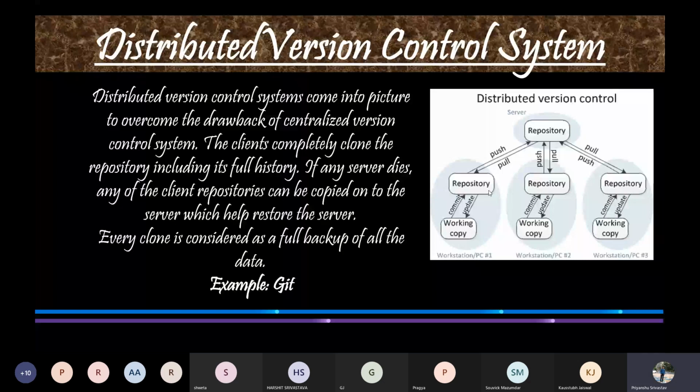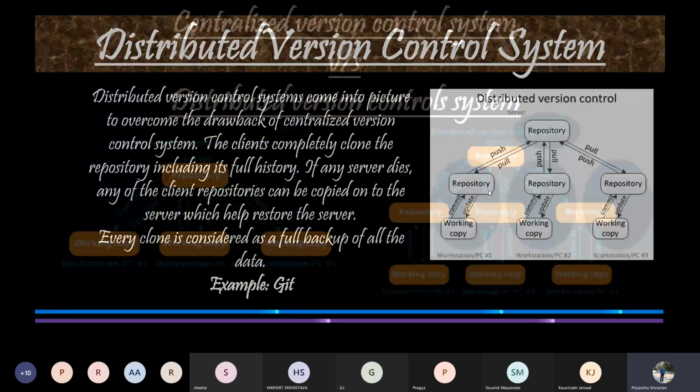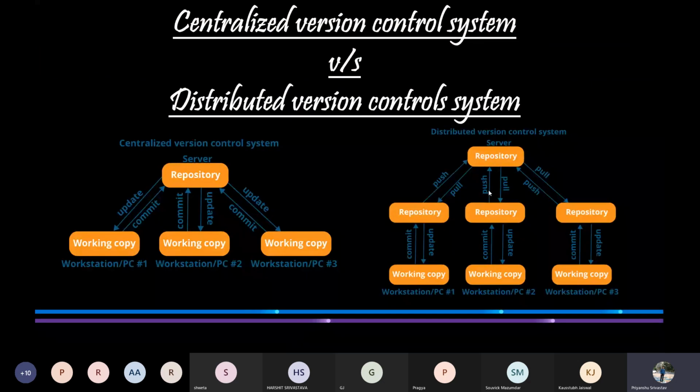So here is a comparison between centralized version control system and distributed version control system. Firstly, in distributed version control system, performing all the tasks other than pushing and pulling of the code is extremely fast, because it needs access to only the hard drive of the laptop and not the cloud server. So distributed version control system is very fast, while in centralized version control system the speed always depends upon the net connection between the client and the server.